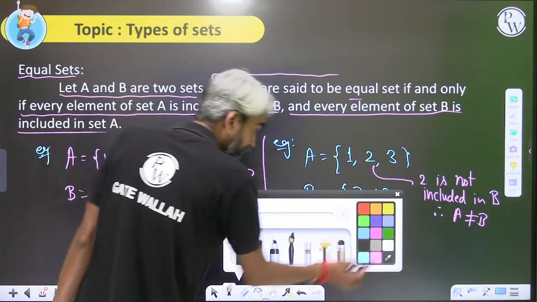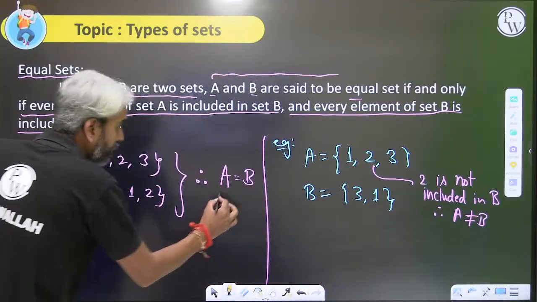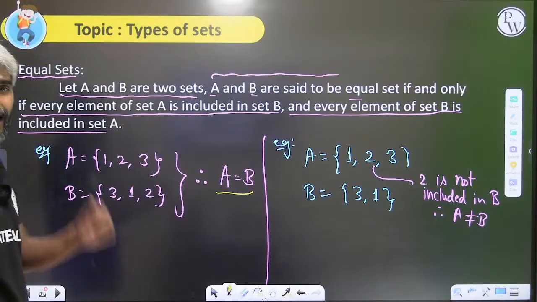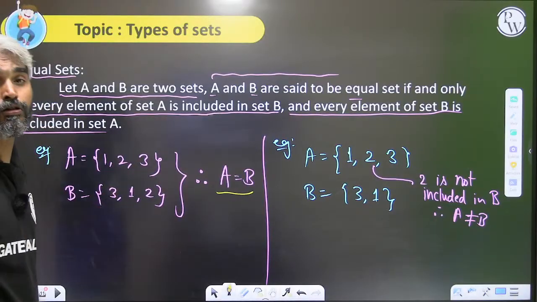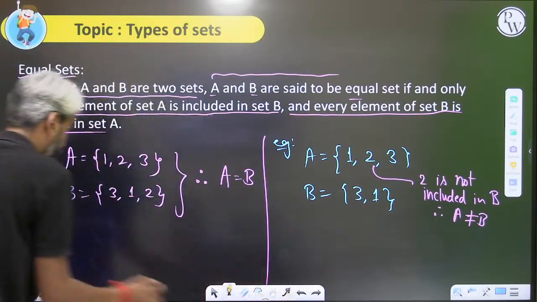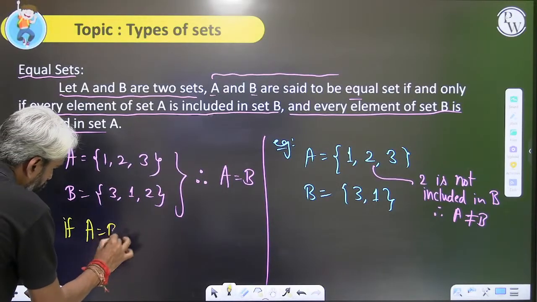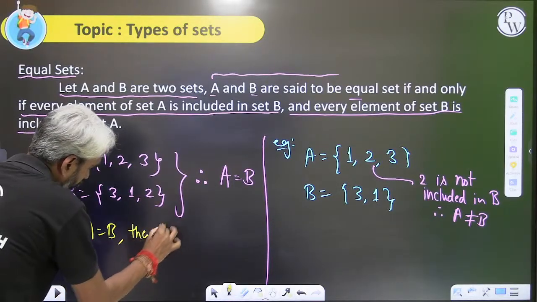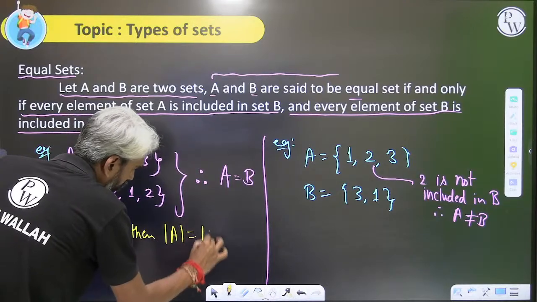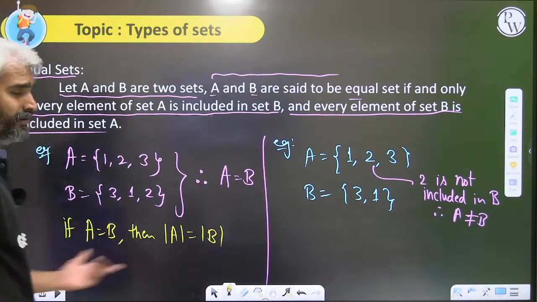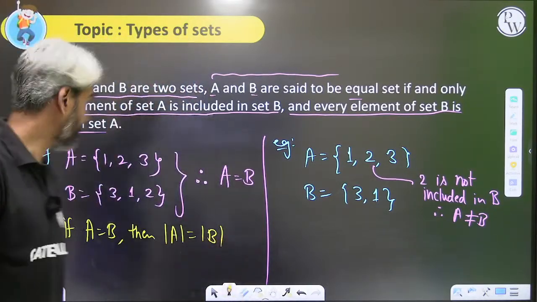Please remember, if two sets A and B are equal, then their cardinality will also be the same. If A equals B, then the cardinality of set A will be equal to the cardinality of set B. Sir, why is it so important? I'll explain in the next definition.